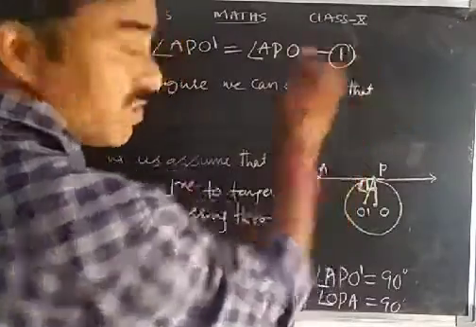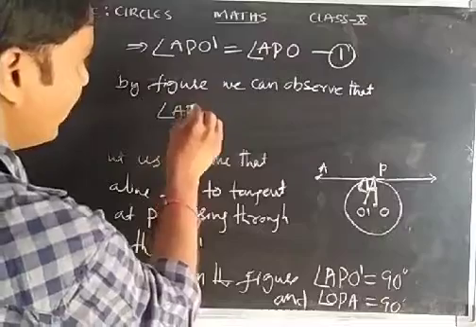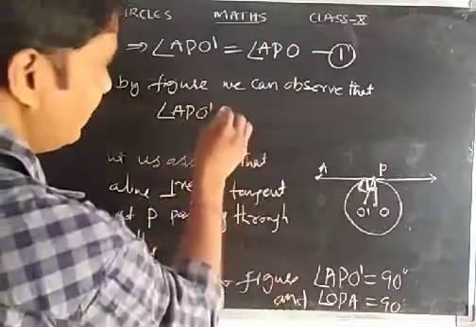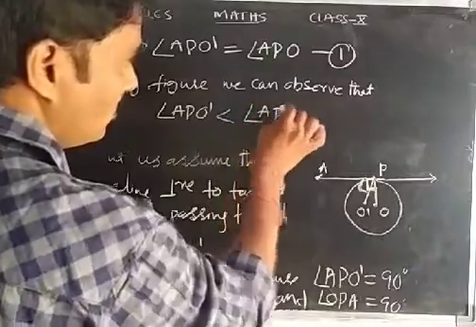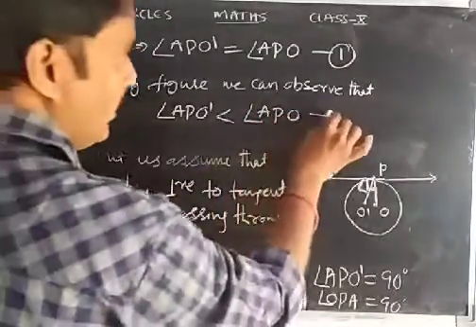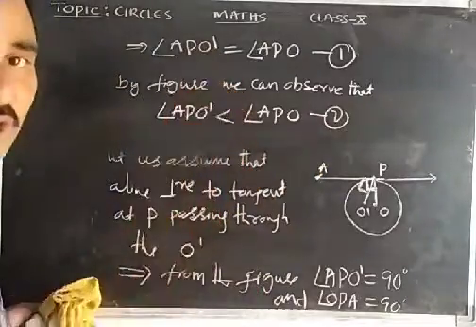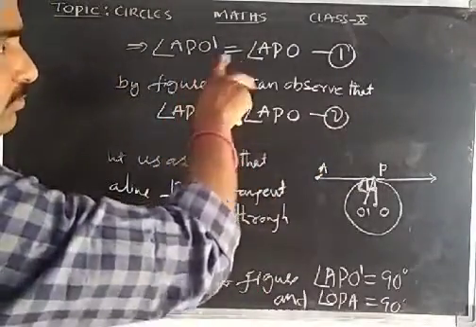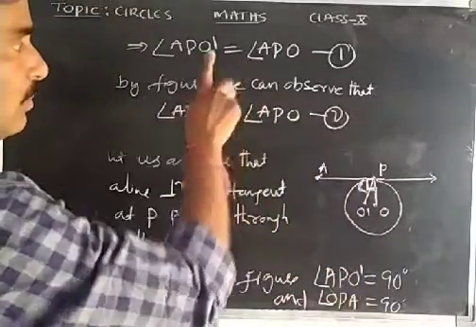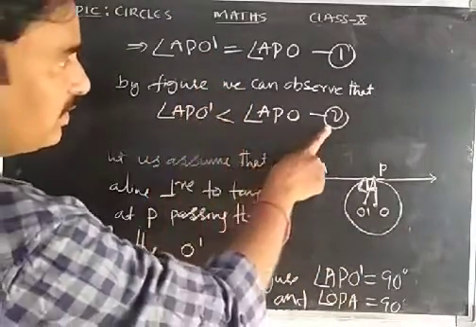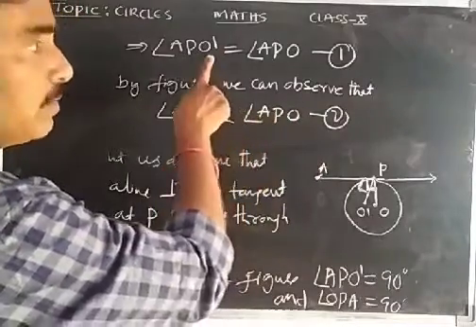By the figure we can observe that angle APO dash is less than angle APO. So by equation 2, this one is not possible. From these two conditions we got that these are equal. But by observing the figure, this angle is less than this angle. So this is not possible.